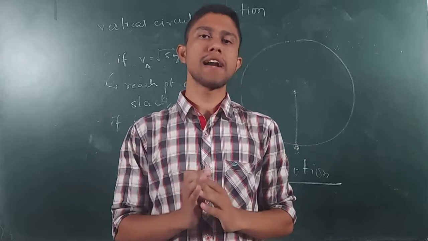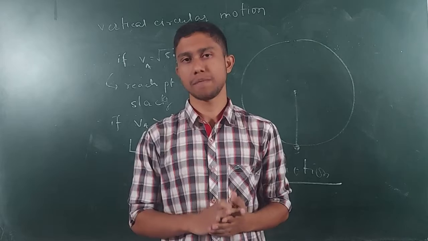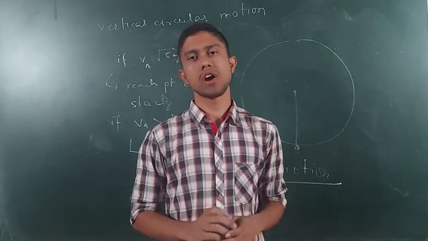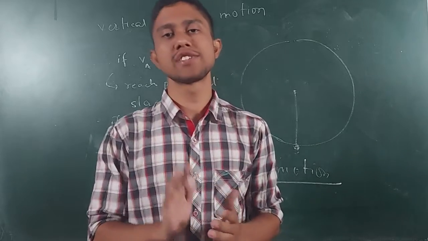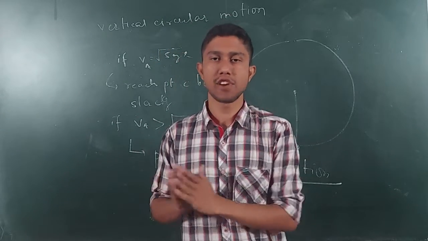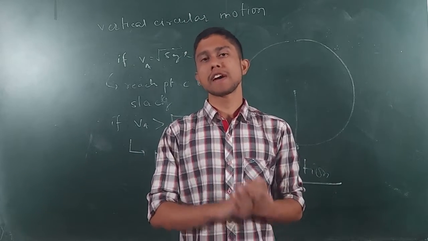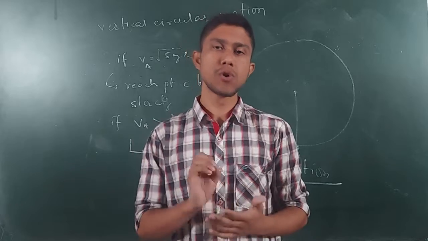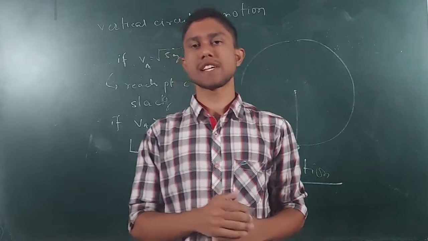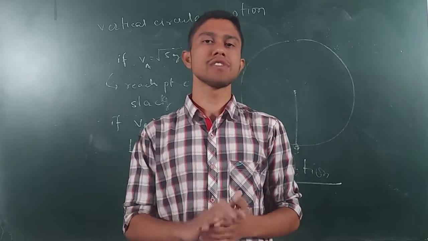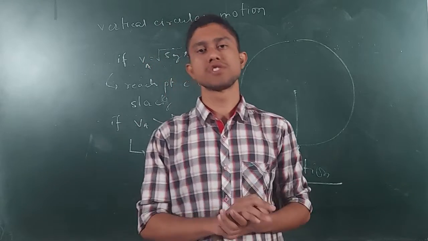Next case is the particle goes above the horizontal line but does not go beyond C. The string slacks, and the particle or the stone does not perform a complete circular motion and is deviated from its path. So the condition is the velocity being greater than root over 3gl and less than or equal to root over 5gl. And the next case, when there is a complete circular motion, the velocity should be greater than root over 5gl. In this way we have seen the whole circular motion.